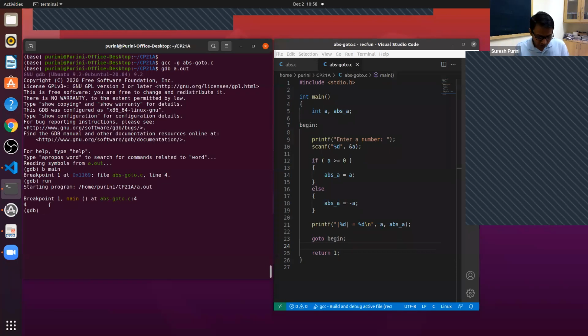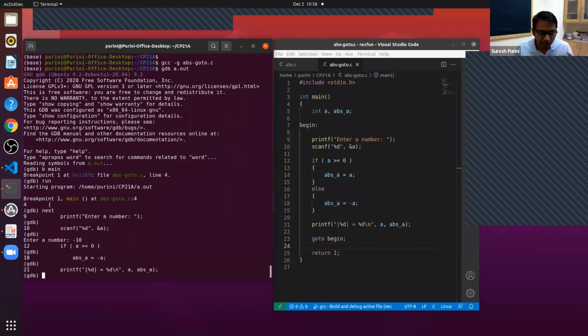Now next, scanf, -10. So now the control is at line 12. I entered -10 and press enter. ABS is 16. Since it is a negative value, control will go to line number 18, and after line number 18 control will go to line number 21.